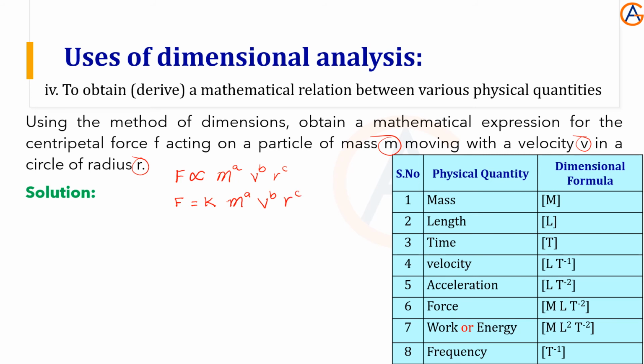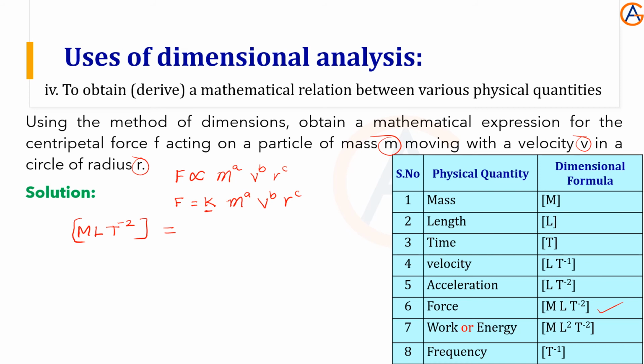Now let's write the dimensions for everything. For the force, the dimension is m l t minus 2, over, where k is a dimensionless constant, so it's a number and we don't have any dimensions for it, leave it.